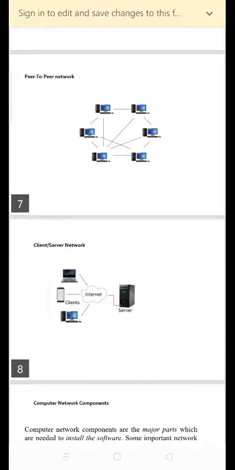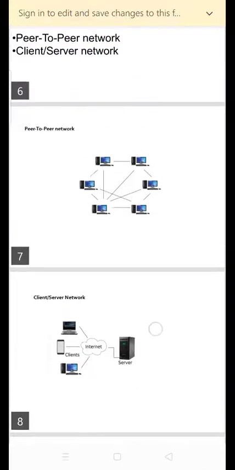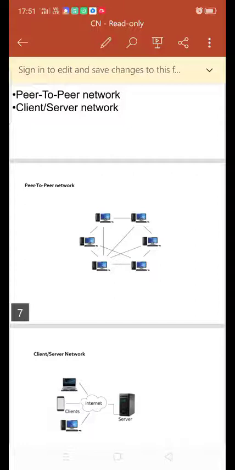The disadvantages of peer-to-peer network: it does not contain a centralized system, therefore it cannot back up the data, as the data is in different locations. It has security issues.